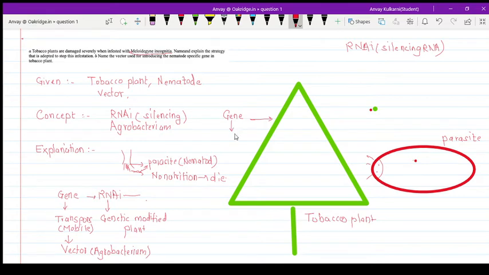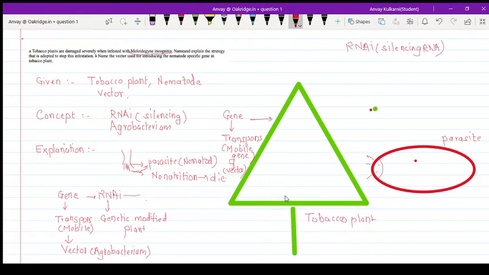What kind of gene? These are the transposons. The transposons are nothing but the mobile gene. And this mobile gene, from where do we obtain it? Nematode specific genes. And these are introduced using the Agrobacterium vector.